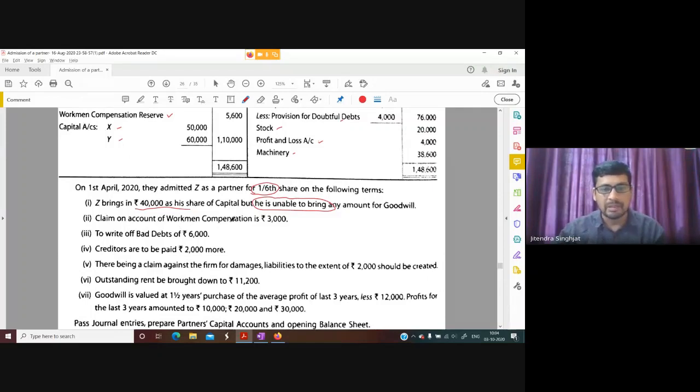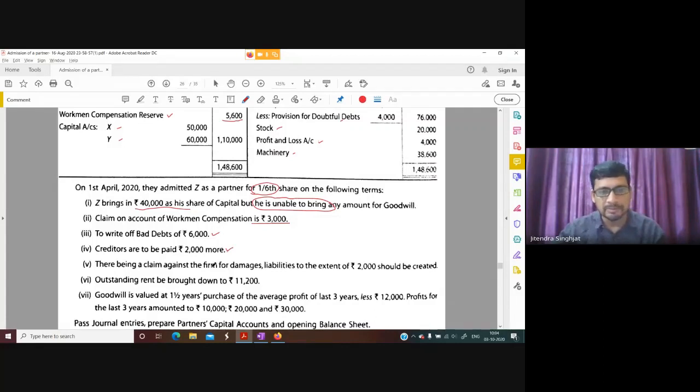Claim on workman compensation is 3,000. And children, we have seen that here workman compensation reserve is 5,600. So 3,000 we cannot distribute because now it is claim. So we can distribute only which is left. So 2,600 we will distribute. Write off bad debts 6,000, we will do. Creditors are to be paid 2,000 more.